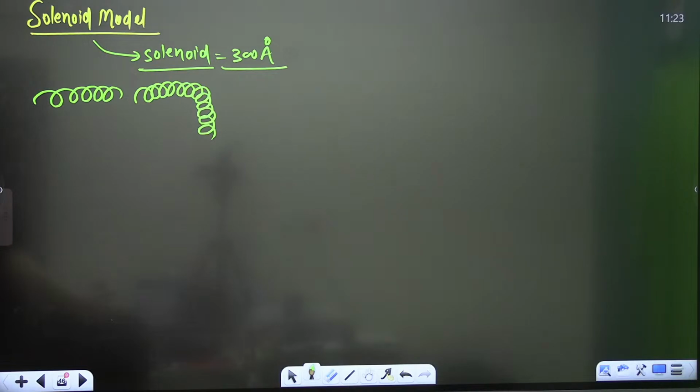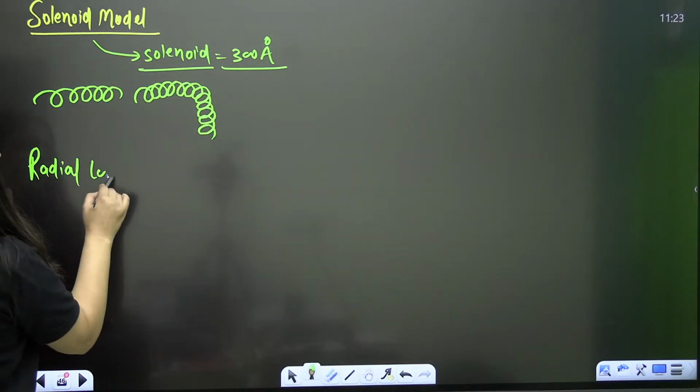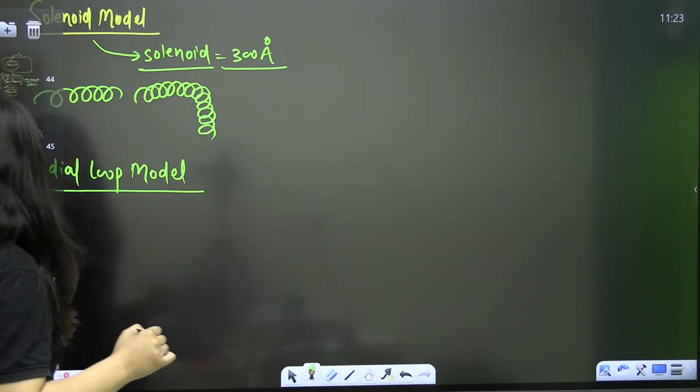So obviously you need proteins there, isn't it? Clear? So next is the solenoid model, and then comes the radial loop model, right? These are the levels of packaging. Like this, the solenoid will further coil.